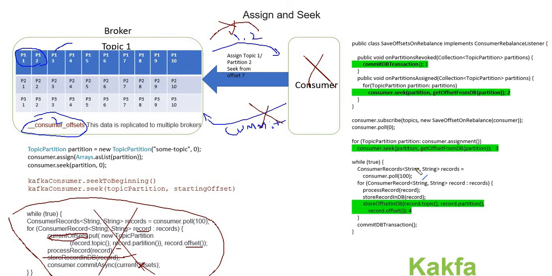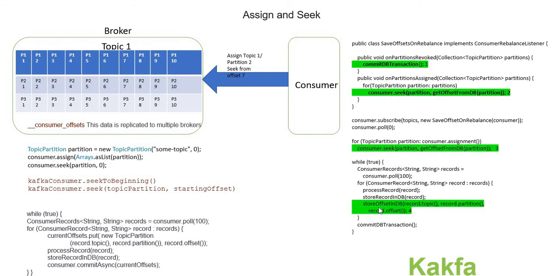So basically what I'm doing here is polling, getting a record, processing and storing the data. I'm also storing the offset in the DB. For example, once I'm done processing the first offset, I store the first offset in the DB, telling it that for this topic and this partition, this is the offset which was successfully processed. Similarly for the second one, the third one. As soon as I process the data, I commit that offset in my own DB.